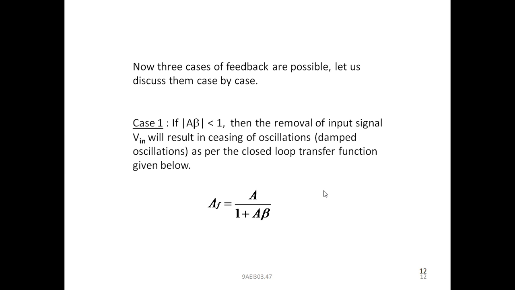AF is equal to A by 1 plus A beta. In this, AF is the feedback gain, or overall gain, of the oscillator, where A is the amplifier gain and beta is the gain of the feedback circuit.